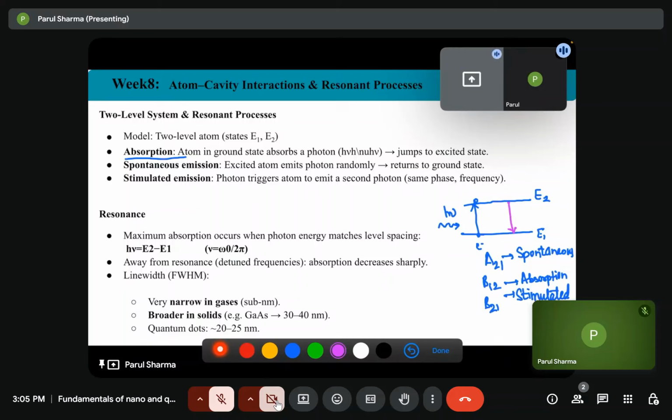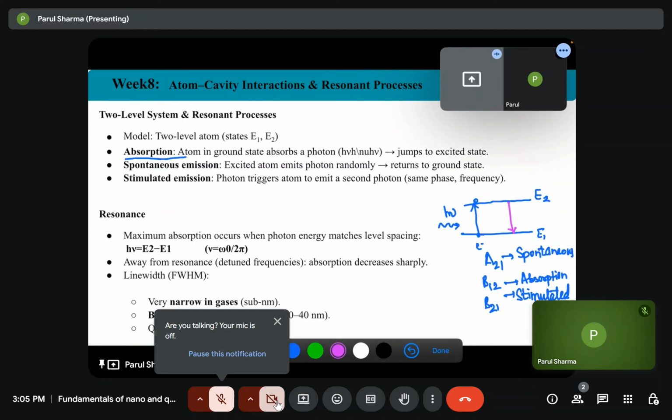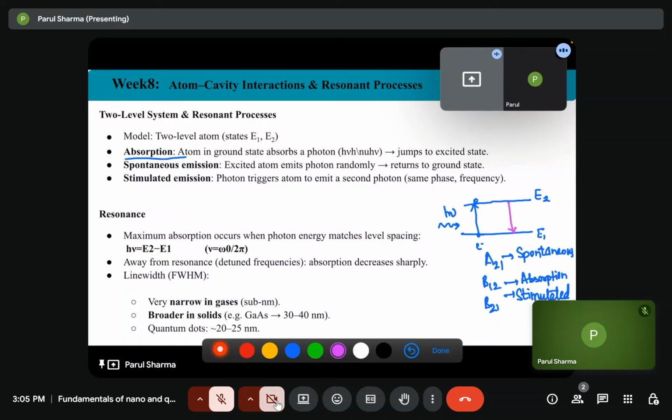So if the transition of the electron is from the excited state to the ground state, then it is spontaneous emission. And when the electron is excited, and the electron comes from the excited state to the ground state and a photon triggers it to emit a second photon which has the same phase and frequency, then it is considered as stimulated emission.